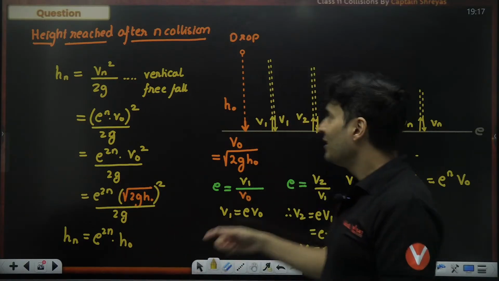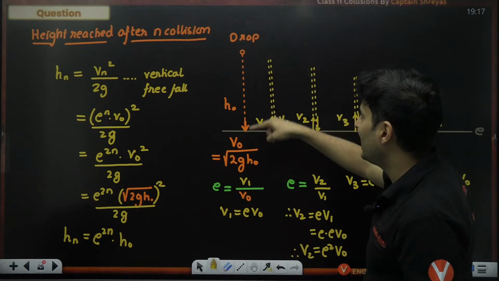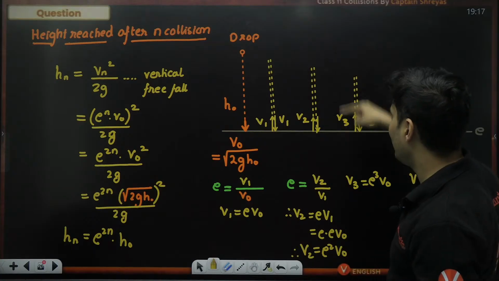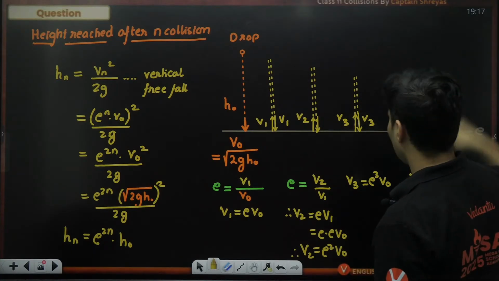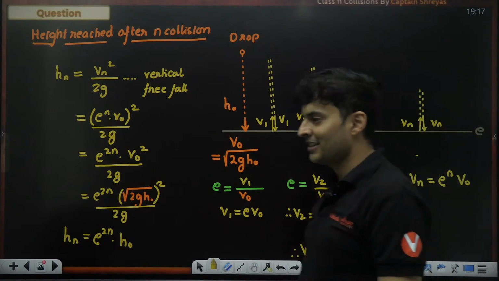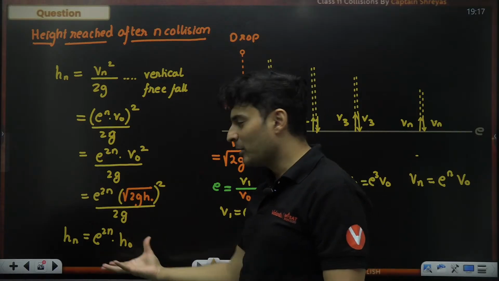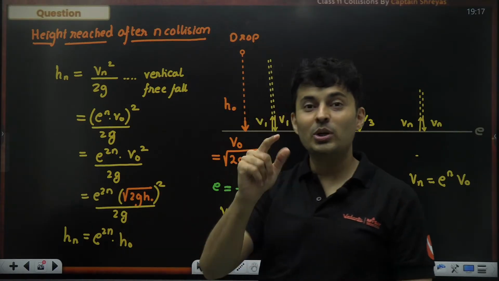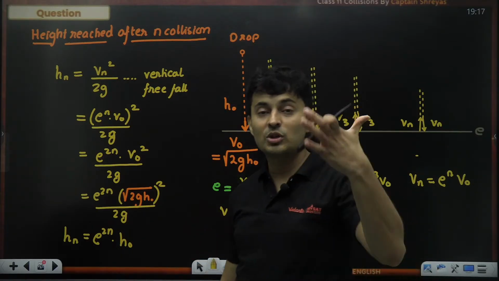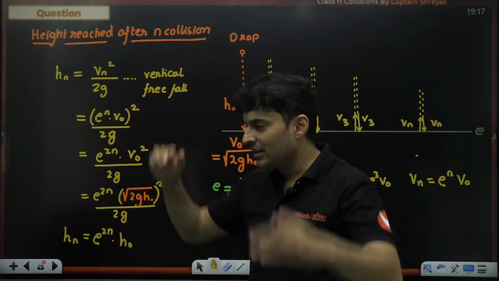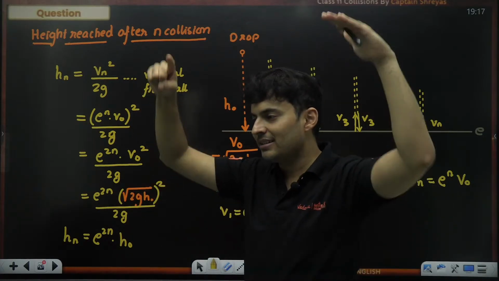Makes sense. Because it will always go and rise till the same height. It will never ever stop. It's not losing any energy. Is that right? So this formula can be put to a test by putting elastic collision visualization. I know if e is 1, it will never ever stop. It will keep on going till the same height.